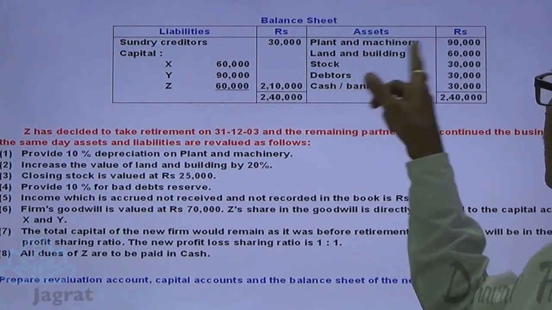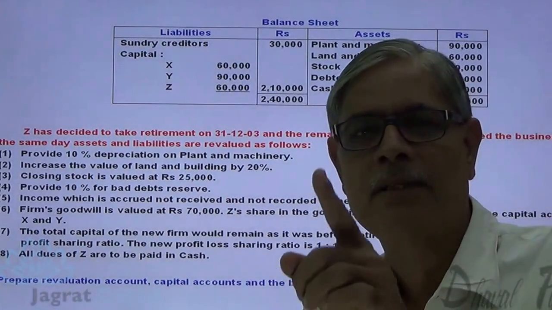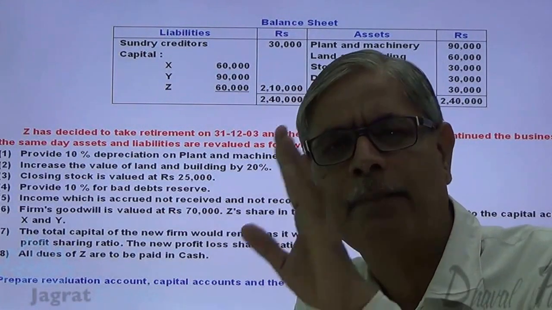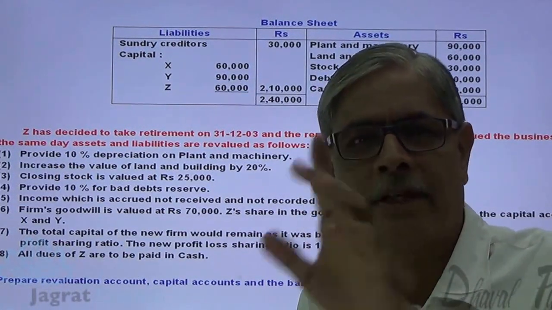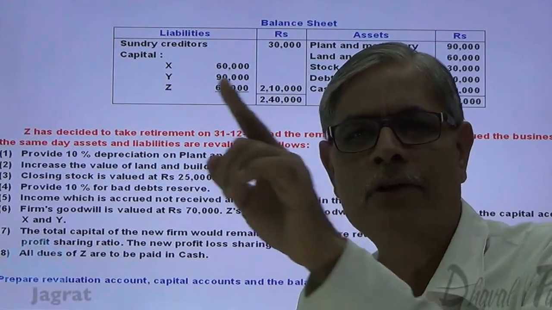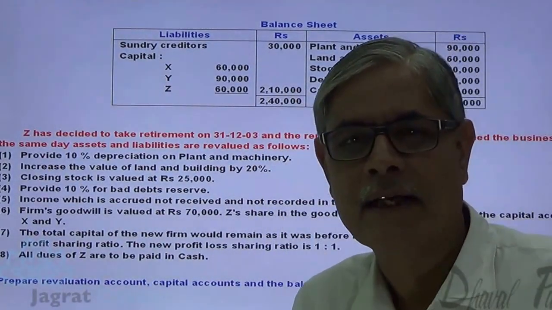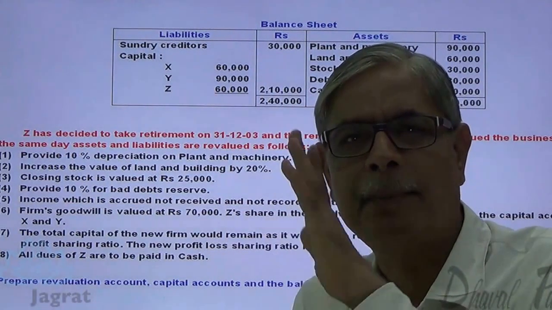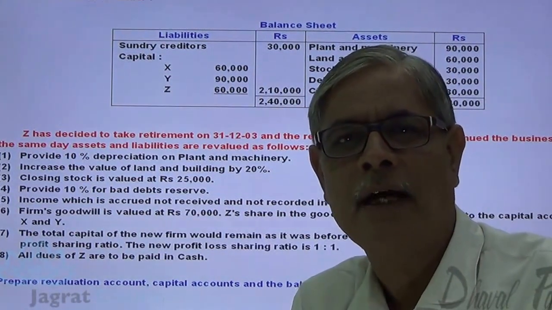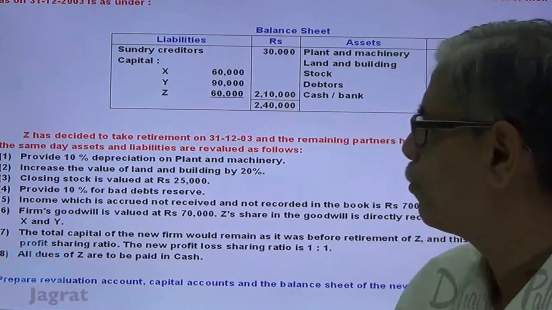First adjustment, provide 10% depreciation on plant and machinery. Plant and machinery 90,000, 10% depreciation thereon. 90,000 into 10%, 9,000 depreciation to be provided. Revaluation account debit 9,000, plant and machinery account credit 9,000. Plant and machinery will appear at 81,000 in our balance sheet after retirement.